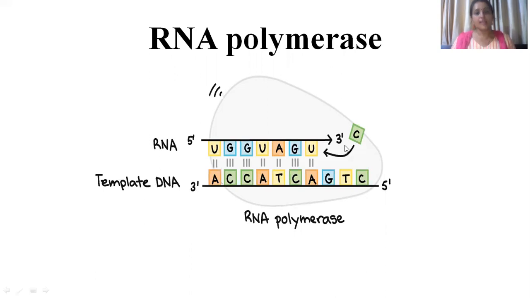One more thing I want to clarify: during DNA synthesis, adenine orients the addition of thymine, whereas in RNA synthesis, adenine orients uracil addition during the synthesis of mRNA. So this is the basic difference. You can also say that RNA polymerase function is just like DNA polymerase in DNA synthesis.